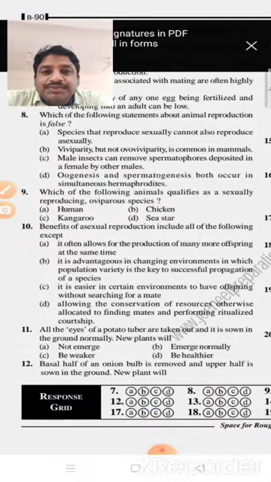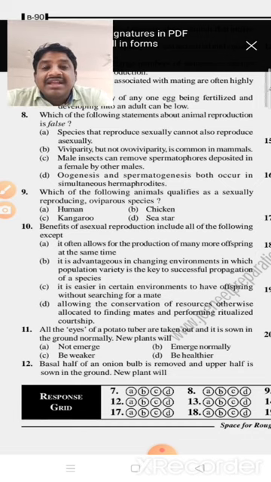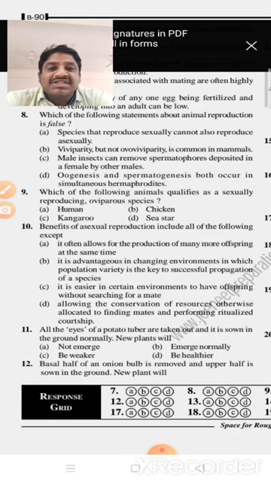Okay, next, question number 8. Which of the following statements about animal reproduction is false? The given four options: species that reproduce sexually cannot also reproduce asexually. Vivipary but not oviparity is common in mammals. Option C, male insects can remove spermatophores deposited in a female by other males. And option D, oogenesis and spermatogenesis both occur in simultaneous hermaphrodites.